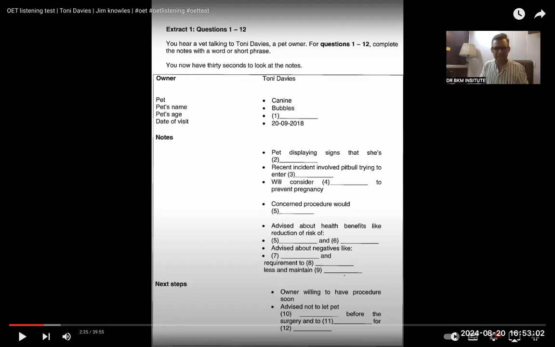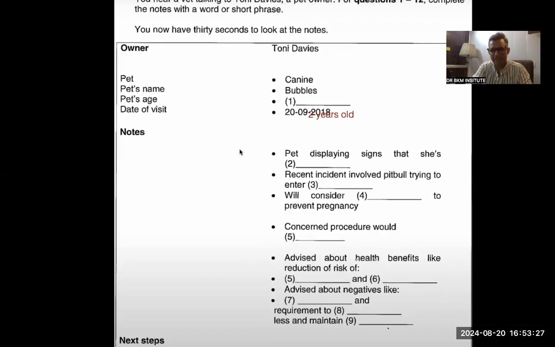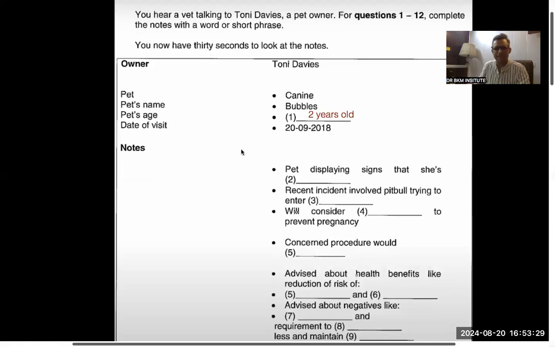Patient's pet's age: 2, or you can say 2 years old. Even if you write just 2, that's fine, because they are asking about age, but 2 years is better. So until now, they have spoken about this. Otherwise, they have talked a lot about other things, like maybe she is displaying signs that she is pregnant. Maybe this can be answered now, but let's see how it goes. I don't know. Let's see.